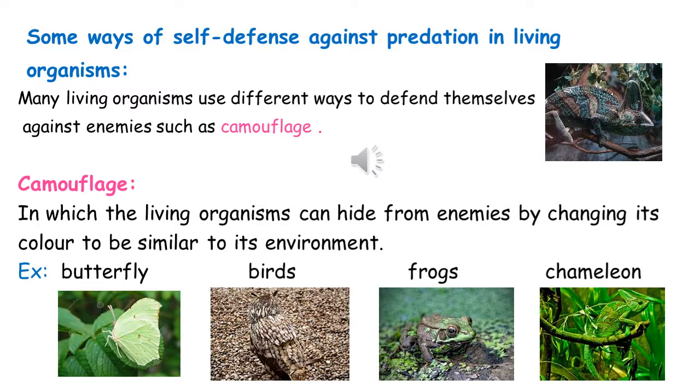Many living organisms use different ways to defend themselves against enemies, such as camouflage. Camouflage, in which the living organisms can hide from enemies by changing their color to be similar to their environment. Here are some examples of living organisms that use camouflage, such as butterfly, birds, frogs, and chameleon.